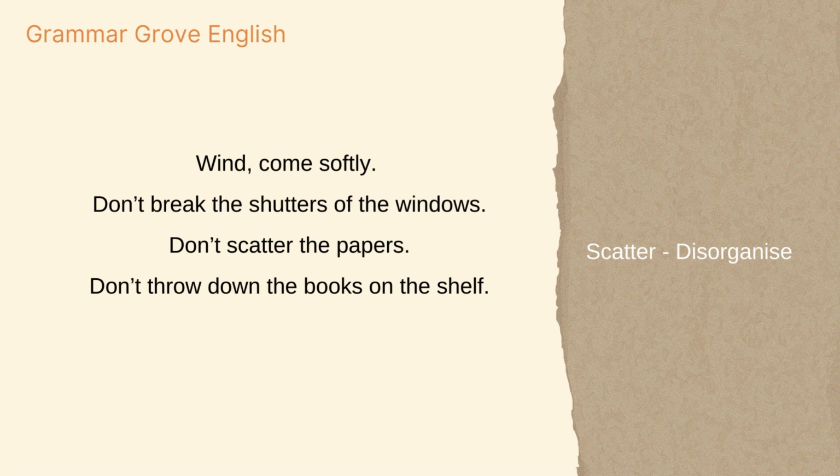So here in the first 4 lines of the poem, the poet is talking to wind. Wind has been personified because he is talking to wind. He is directly addressing wind. That wind, come softly. So the poet is giving instructions to the wind. He is telling the wind to come softly. That the wind shouldn't break the shutters of the windows. They shouldn't break a person's home. The wind shouldn't scatter the papers that are kept on the desk. And the wind shouldn't also throw down all the books that are kept on the shelf.